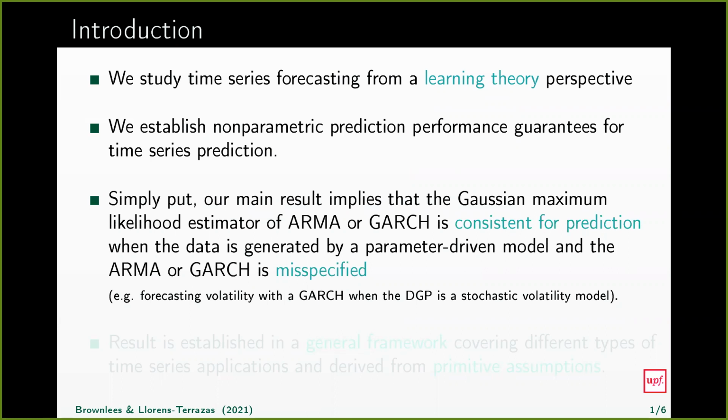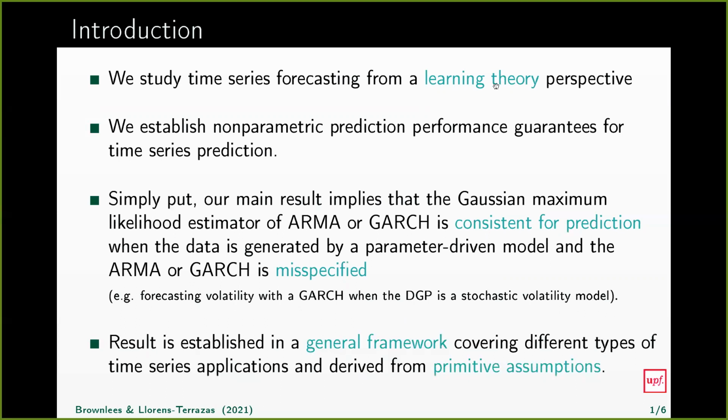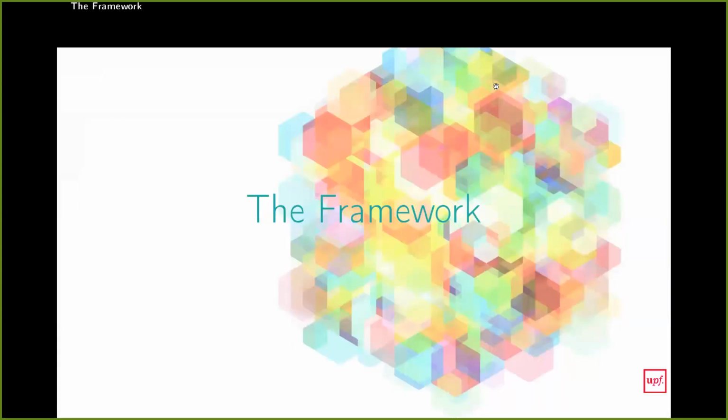The main result established in this paper implies, for instance, that the Gaussian maximum likelihood estimator of ARMA or GARCH models is consistent for prediction when the data is generated by a class of parameter-driven processes, and in particular when the ARMA or the GARCH are fully misspecified. Let me remark that the main result established in this paper is establishing a general framework that covers different types of forecasting applications that we encounter in time series, and in particular in financial econometrics, and it is derived from primitive assumptions. Let me introduce the framework.